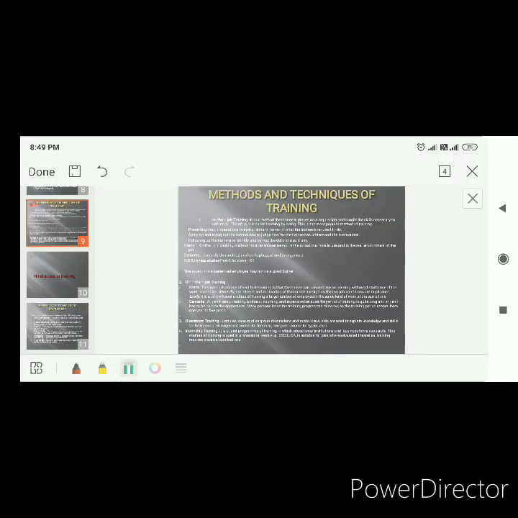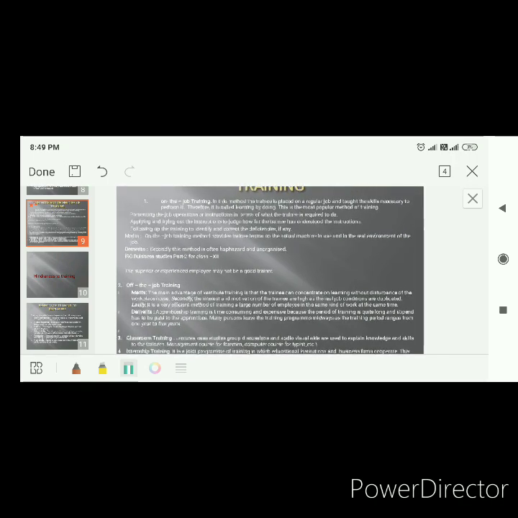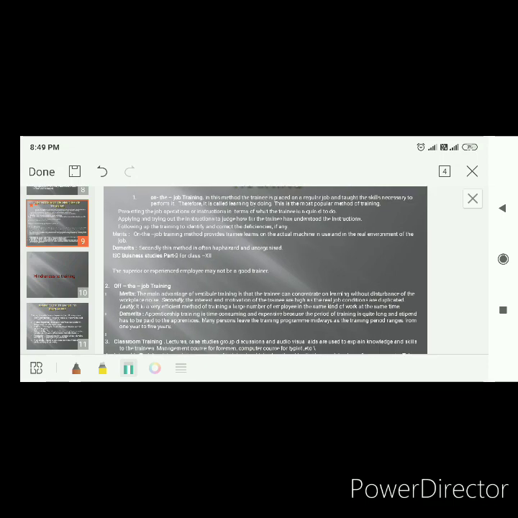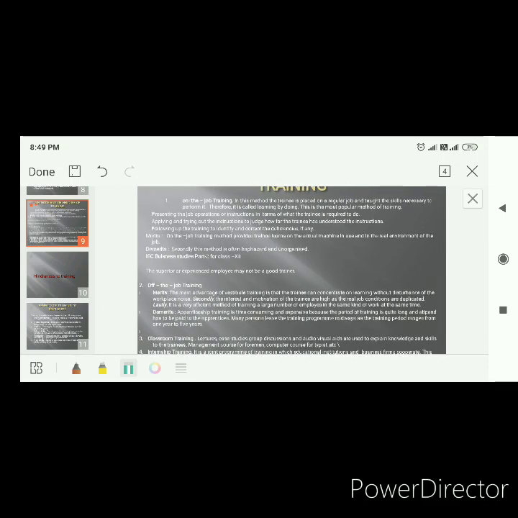Good morning, everyone. As you can see on the slide, today we have another topic, and that's methods and techniques of training. Basically, when we talk about methods and techniques, that means which method or which technique should I use to impart the training. If I elaborate the screen, you can see the first point is on the job training. On the job training.